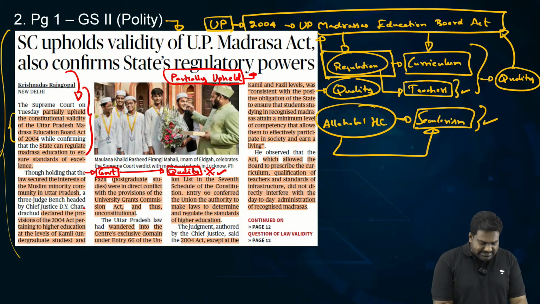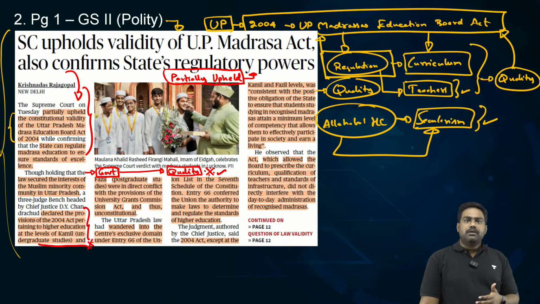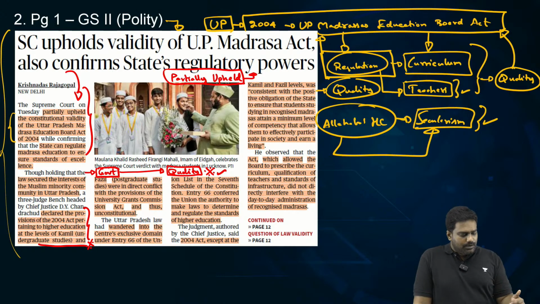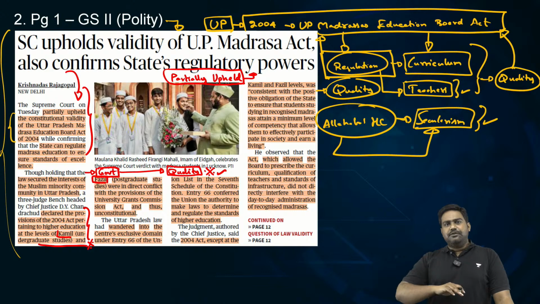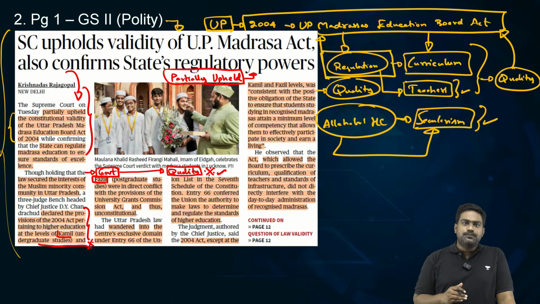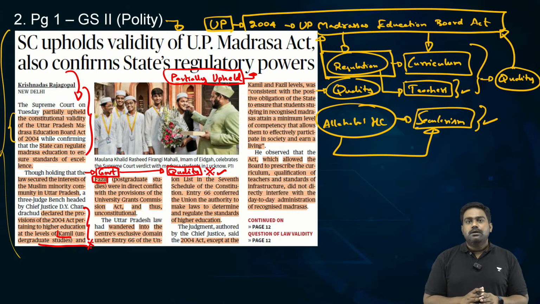Now if you look at, let's say, madrasas, because this law is specific to the madrasas. In madrasas, there are different levels of education provided. Religious education. Apart from the lower primary level education, there is a higher level education provided as well, which is called Kamil and Fazil. Kamil is roughly the equivalent of an undergraduate course, your UG courses. Fazil is roughly the equivalent of your postgraduate PG courses. Now this is an aspect of higher education.